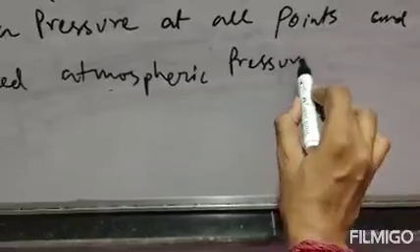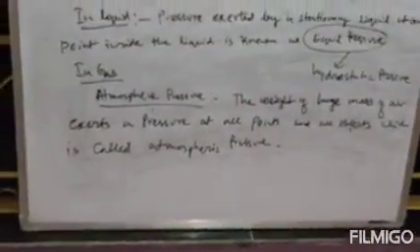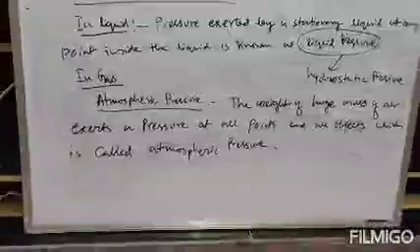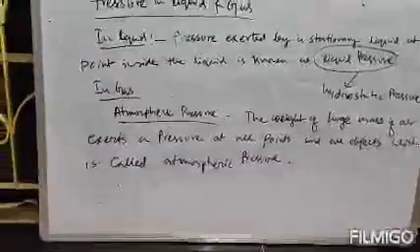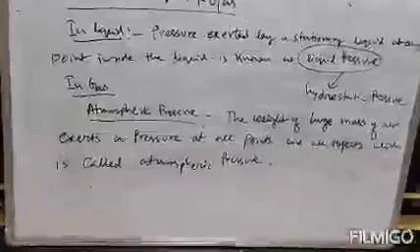So atmospheric pressure is the weight of the huge mass of gases or air that exerts a pressure at all points and all objects, which is known as atmospheric pressure.